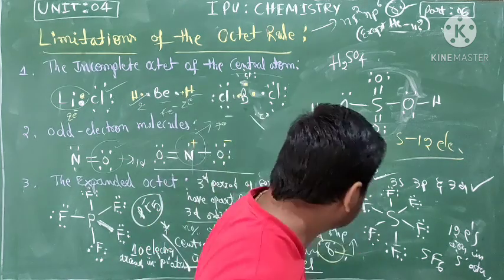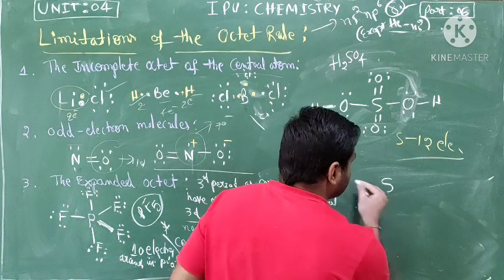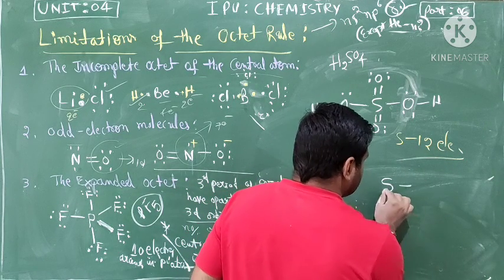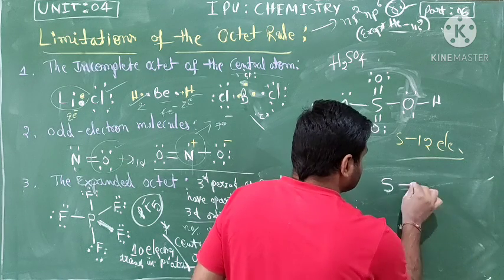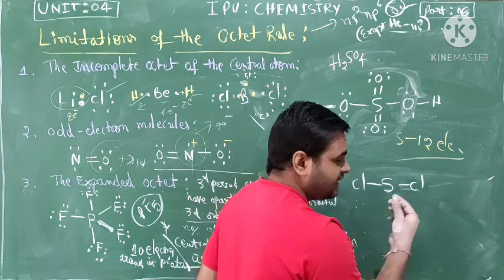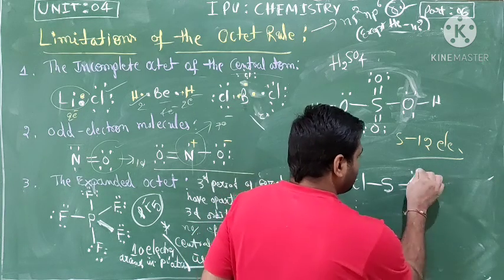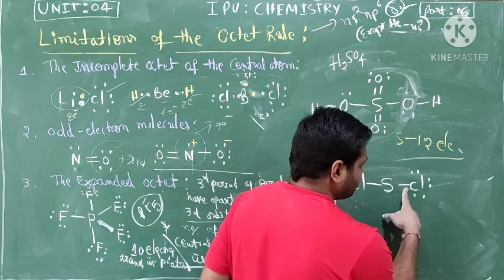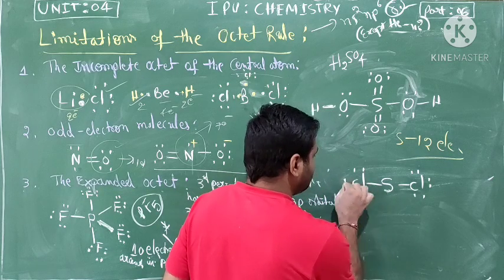Like see the example of sulfur dichloride. See Cl. What is the Cl capacity? Outer valence electron is 7: 1, 2, 3, 4, 5, 6, 7. This is shared with the sulfur here. Sulfur's valence electron capacity is 6, so how do we represent 6? 1, 2, 3, 4, 5, 6.